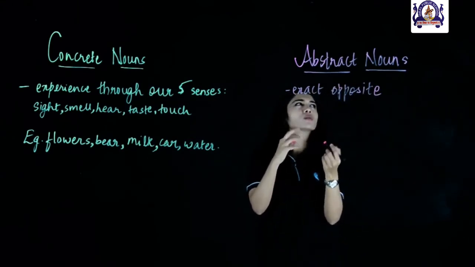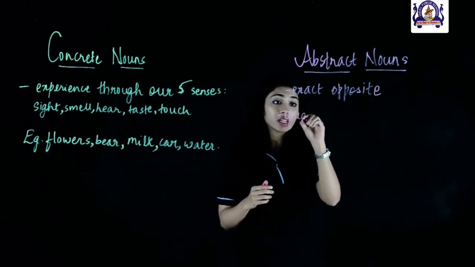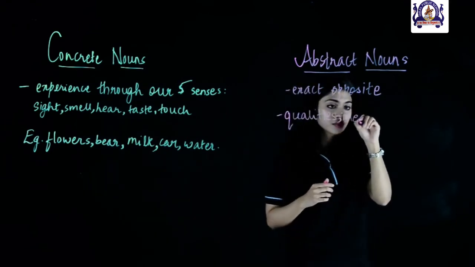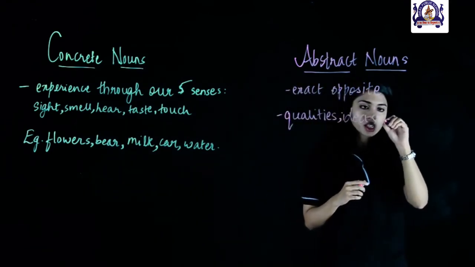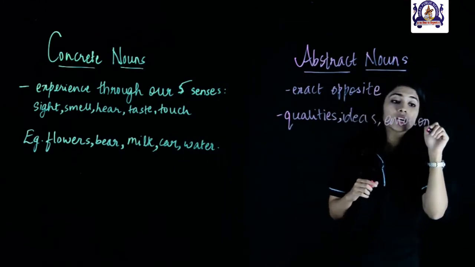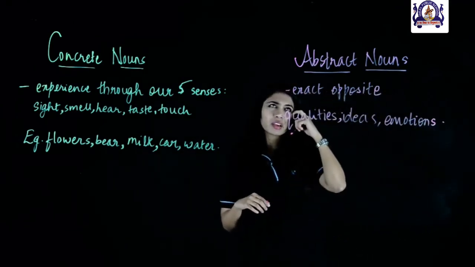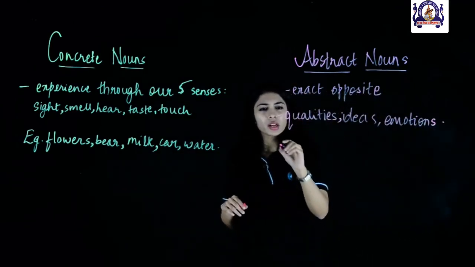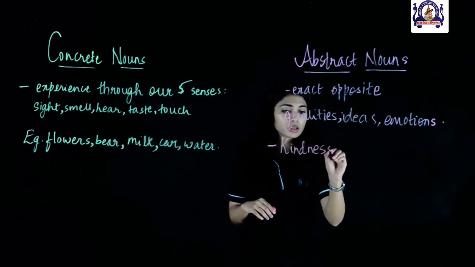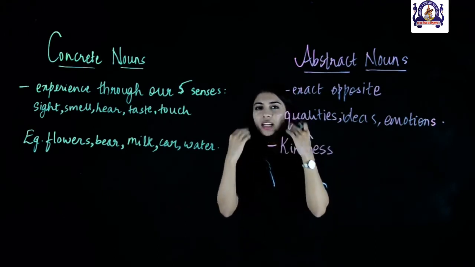So, abstract nouns are basically qualities, ideas, emotions. So, these are our abstract nouns. Okay, so let me give you a few examples of abstract nouns. We can take kindness. His kindness brought tears to my eyes.